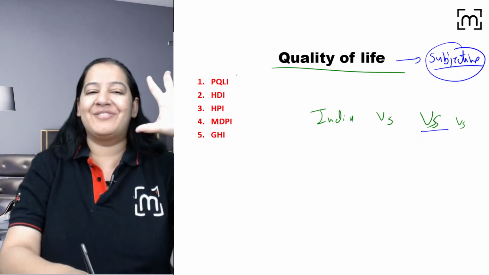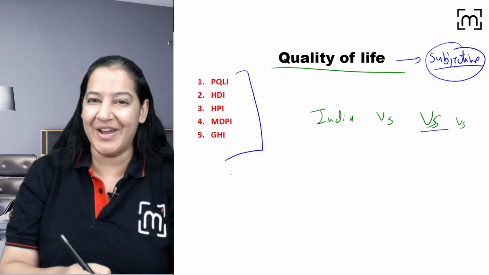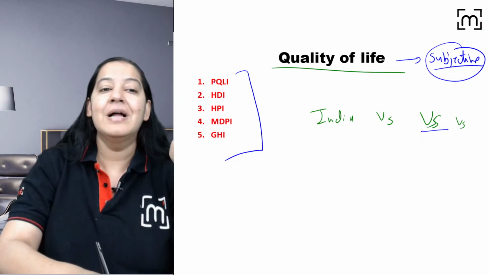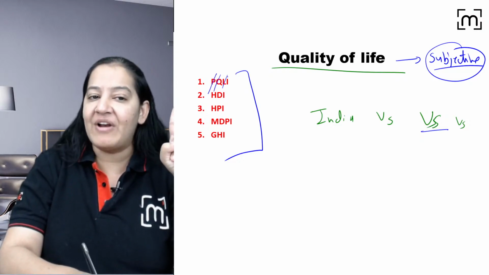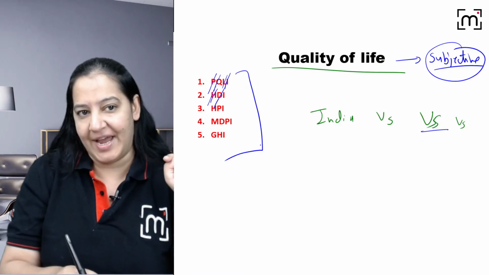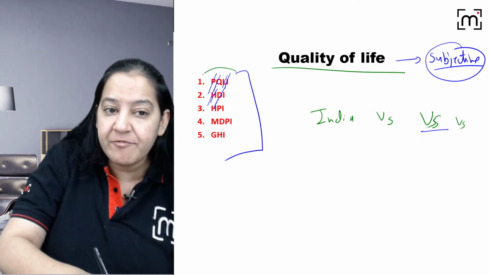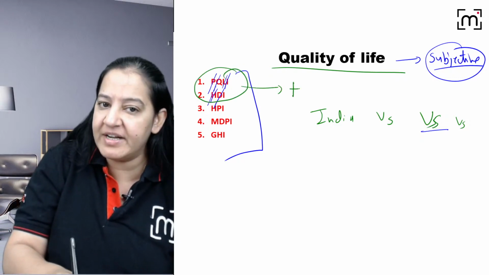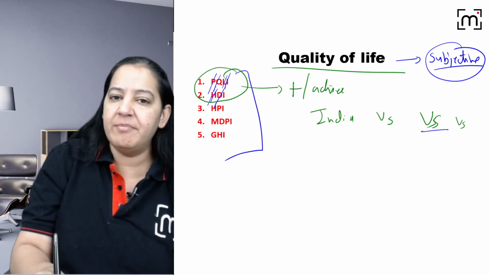We can measure it with five indicators. What are the five indicators? I will teach you all five. Physical Quality of Life Index, PQLI. Human Development Index, HDI. These two are achievement indices, that is, positive indices.